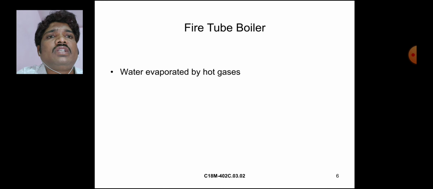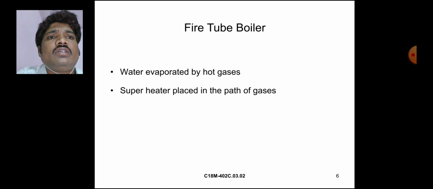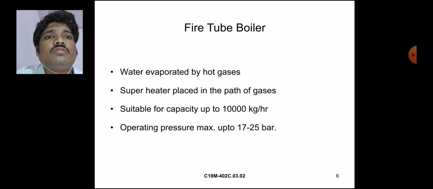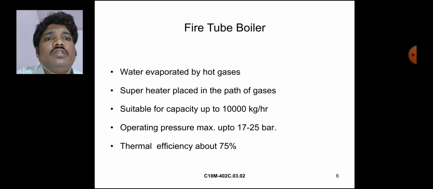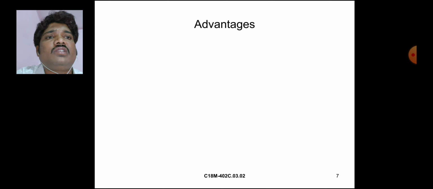The superheater is placed in the path of the gases. It is suitable for capacity up to 10,000 kg per hour. Operating pressure is maximum 17 to 25 bar. Thermal efficiency is about 75% in a fire tube boiler.